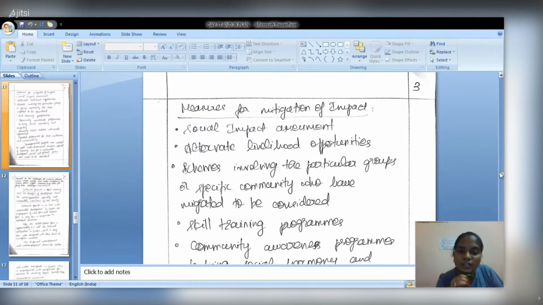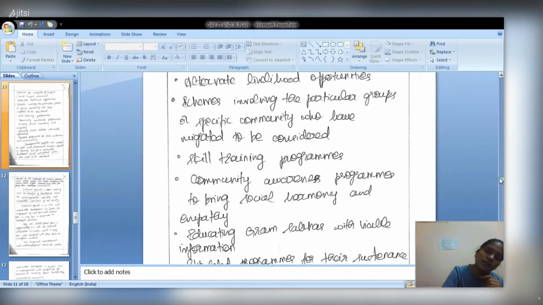Okay, so what are the measures for mitigation of impact? As we have environment impact assessment, social impact assessment should also be there, considering the people's livelihood, their employment, and their cultural as well as social harmony. An alternate livelihood opportunity scheme should be there for specific groups or communities, skill training programs and community awareness programs to avoid communal riots or any social problems in future.